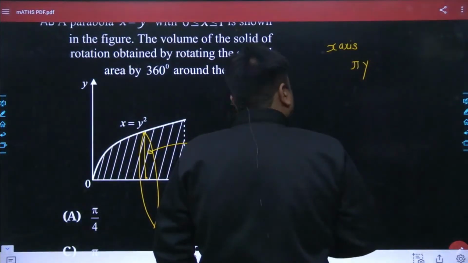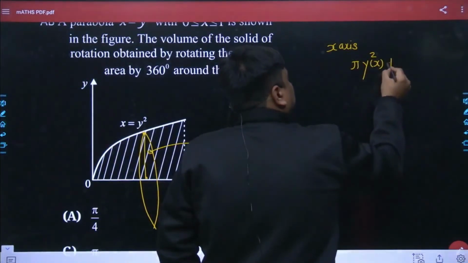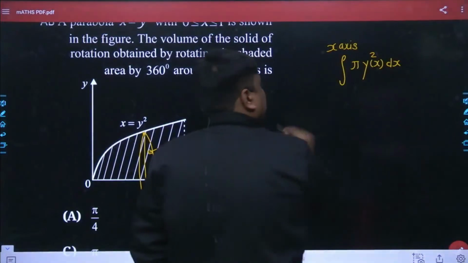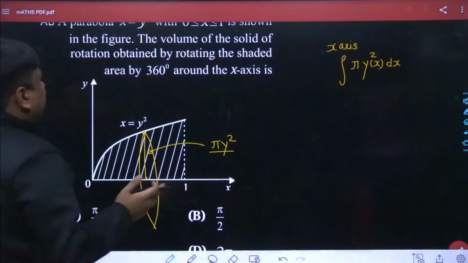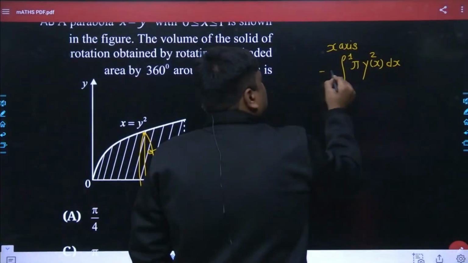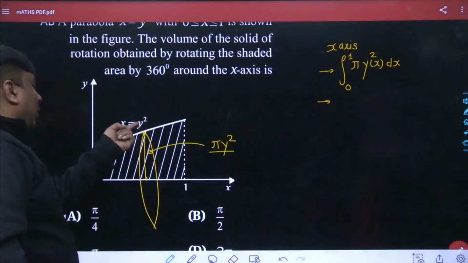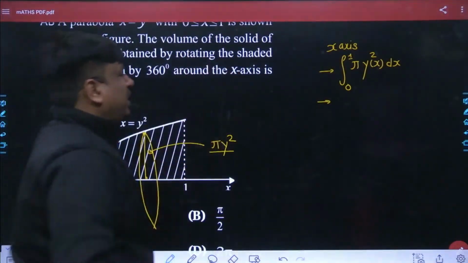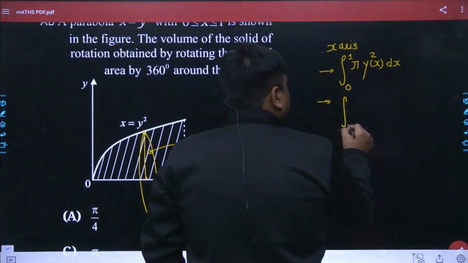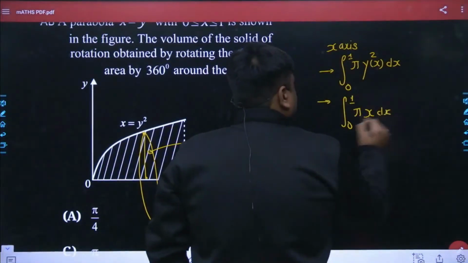Or a better way, I could have written this as y as a function of x, raised to the power of 2, and then comes dx, and here you will be taking the limits as well. The limit is from x equals 0 to 1. Anyways, what is y over there? y square is x. So virtually speaking, y square is simply x. It is 0 to 1, pi, and here comes x dx.